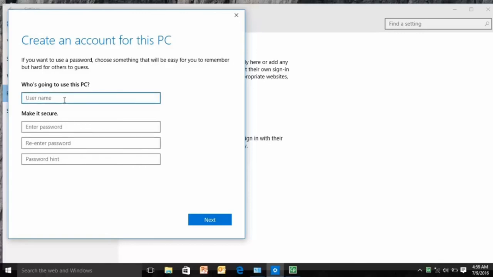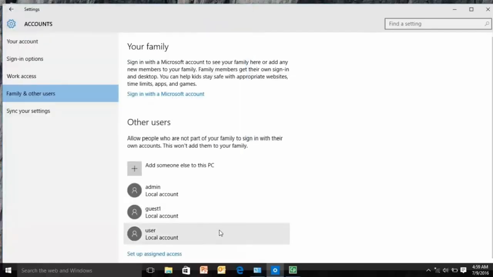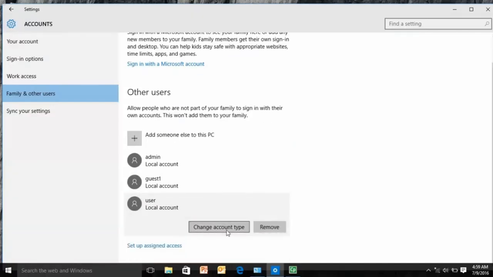Enter a name for the new account. If you want this person to sign in with a password, enter and verify the password. Add a password hint, then select Next. Select Finish. Once you have created a new account, you may want to add a password or make other changes to the account settings using the Settings app. Similarly, the picture, sign-in options, etc. can also be changed for the account.